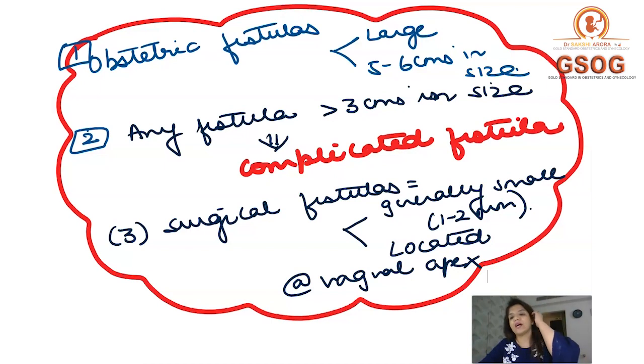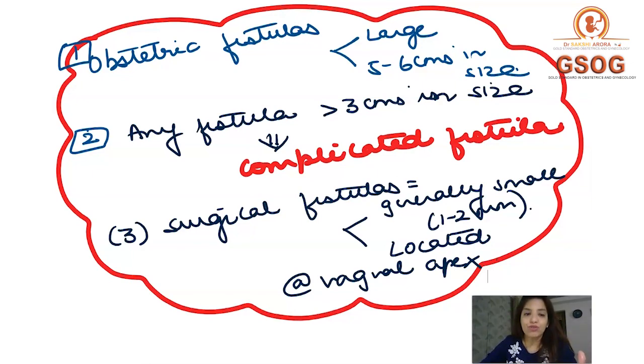Similarly, if a fistula is because of any radiation, or if it is happening after malignancy, then also it's a complicated fistula. Then surgical fistulas, any fistula which is happening because of surgery, are generally small, 1 to 2 millimeters, and they are located at the vaginal apex. So this is what I wanted all of you to remember about the vesicovaginal fistula.